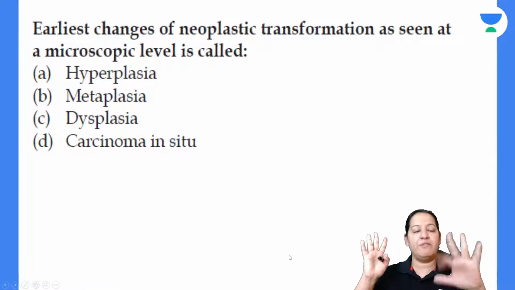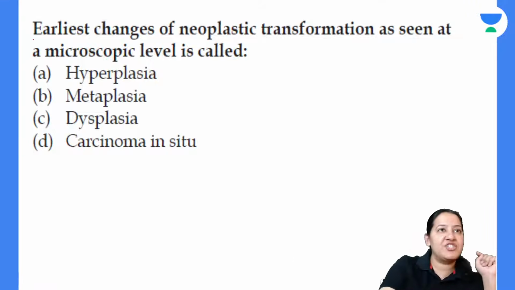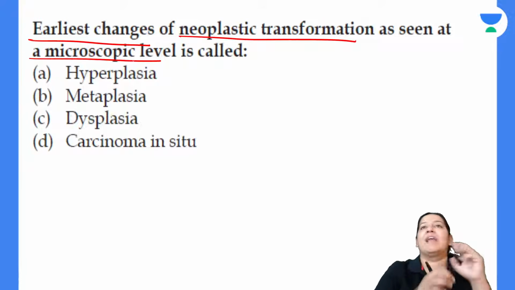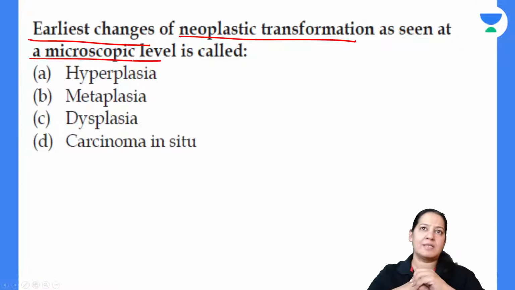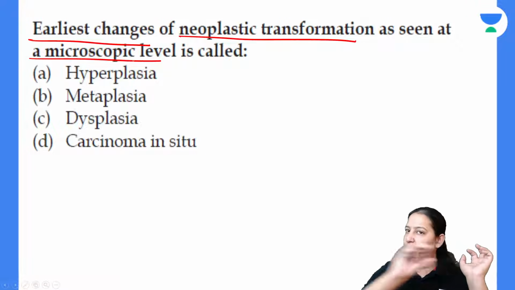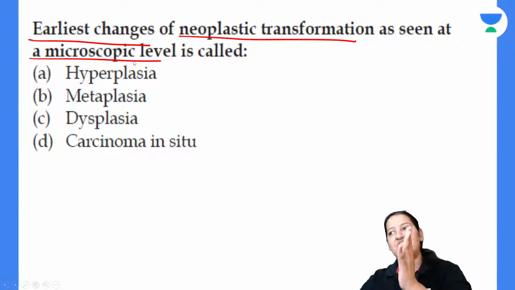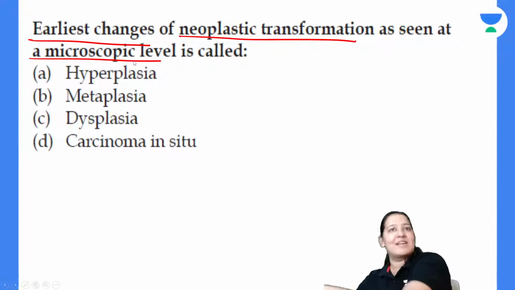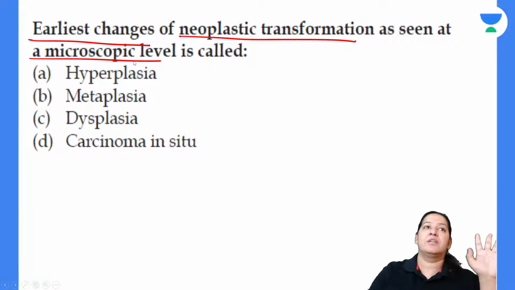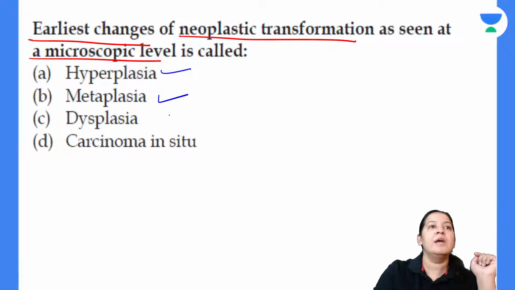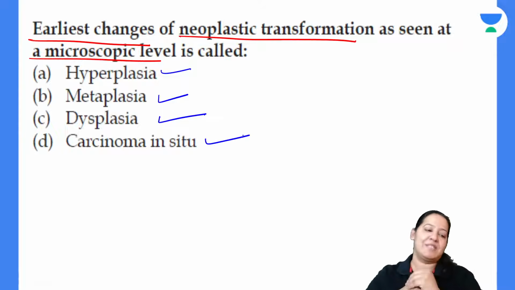This is the next question in front of you. Earliest change towards neoplastic transformation at microscopic level. How is it seen, what is it known as? You know the complete sequence now. First it is normal, then it is metaplasia, then it is dysplasia, then it is known as carcinoma in situ, then it is carcinoma. So what is the earliest change? Is it hyperplasia? Is it metaplasia? Is it dysplasia? Or is it carcinoma in situ?